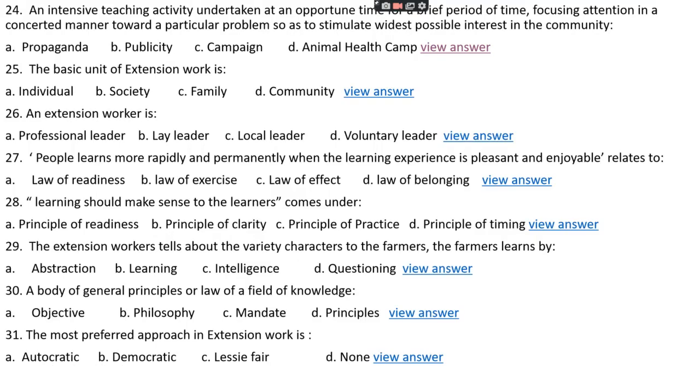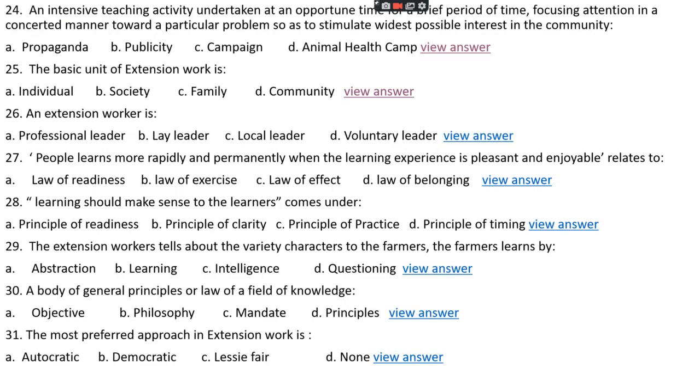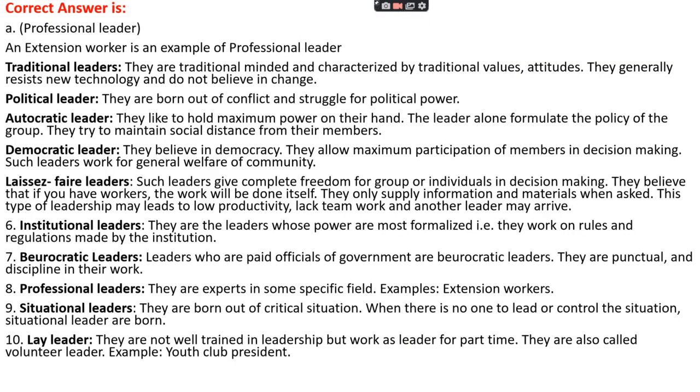Okay. Question number 25. The basic unit of extension work is option A, individual, option B, society, option C, family, option D, community. The right answer is option C, that is family. The basic unit of extension work is family. Question number 26. An extension worker is option A, professional leader, option B, lay leader, option C, local leader, option D, voluntary leader. The right answer is option A, that is professional leader.